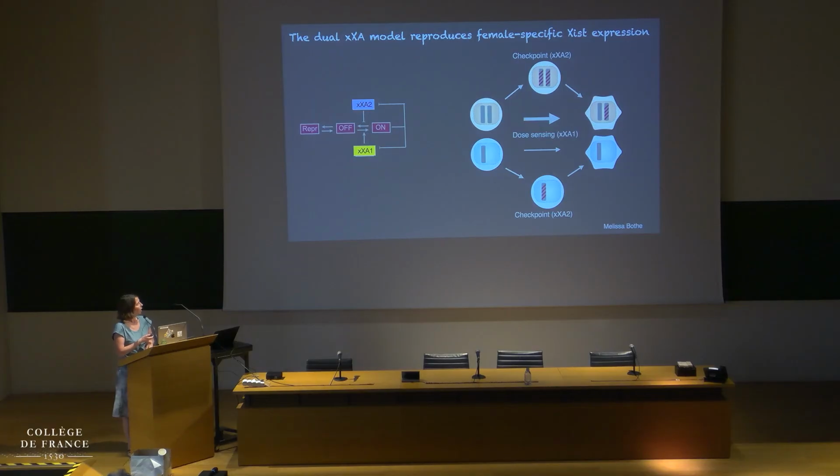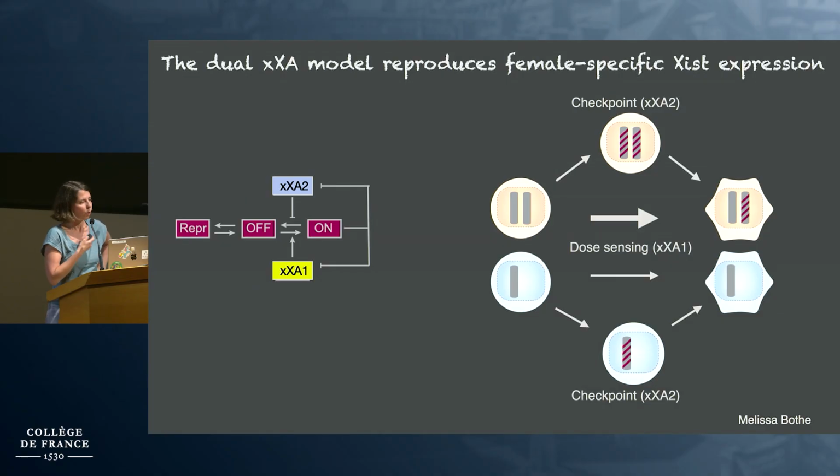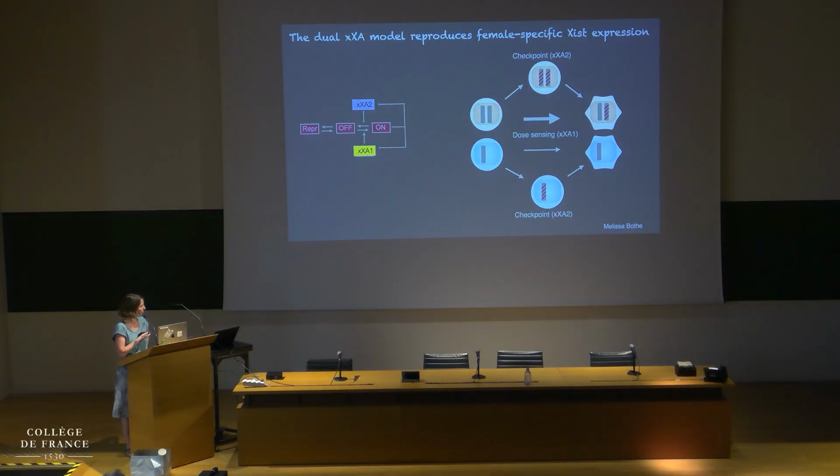Because in addition, we have the other factor, which operates in what I now call a checkpoint, which is only triggered if all X chromosomes in a cell are silenced, so if the factor is completely removed from the cell. And then what happens is that this will destabilize Xist expression, leading to Xist being turned off, to go here or here.